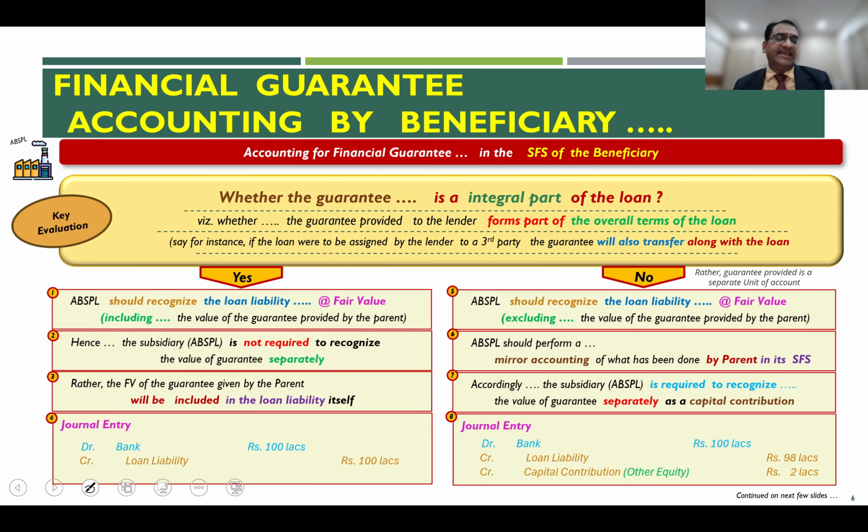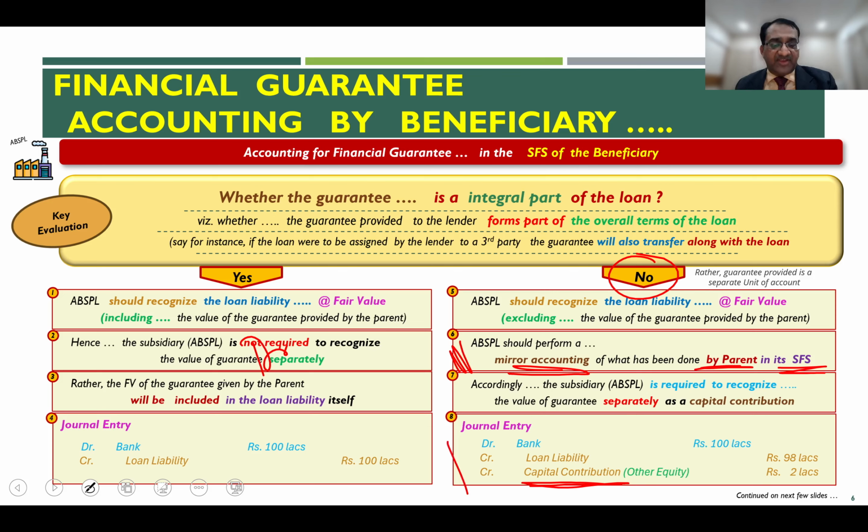But what we are saying here is that if the guarantee is not an integral part of the loan, then the subsidiary, or the beneficiary, is required to perform a mirror accounting of what the parent has recorded in its separate financial statement. And in the separate financial statement, the parent would have recorded debit investment in the subsidiary. And therefore, the mirror image is they are recording it as capital contribution from the parent.